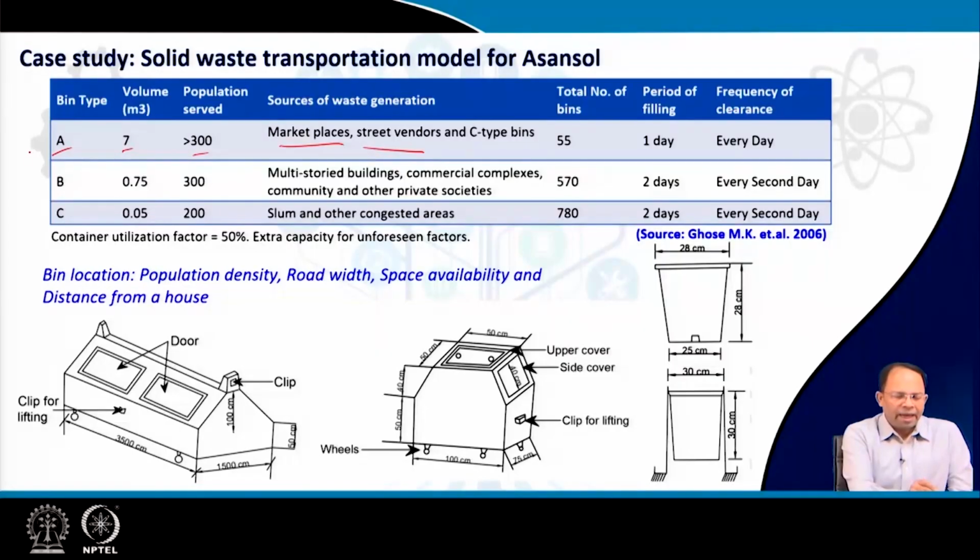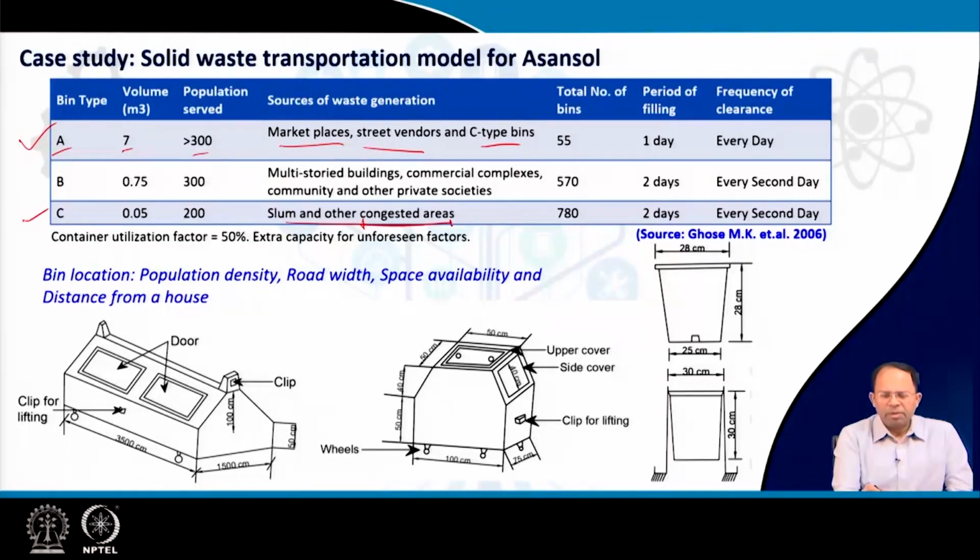That means A acts as the secondary storage for garbage collected from C-type bins, and C-type bins are put in slums and other congested areas. These are residential areas where smaller vehicles collect the garbage and then bring it to these larger bins, so that it can be transported via larger lorries.